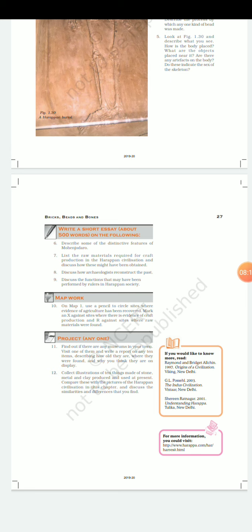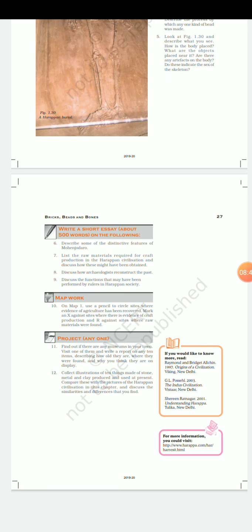Question number 7, list the raw material required for the craft production in Harappan civilization. Now you have to write about raw materials. Crafts are of different types; the bead industry is also craft production. Making the god and goddess statues is also a kind of craft production. So it depends upon you what you find here, or what you see here. You have to list the raw material required for the craft production.